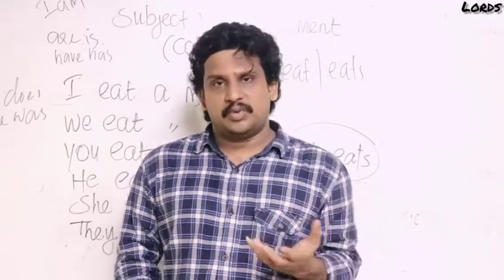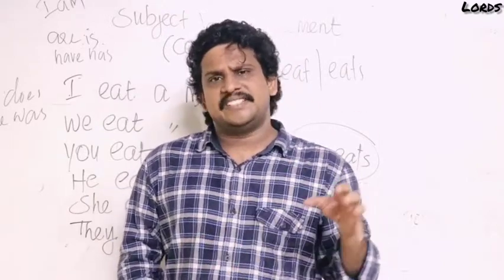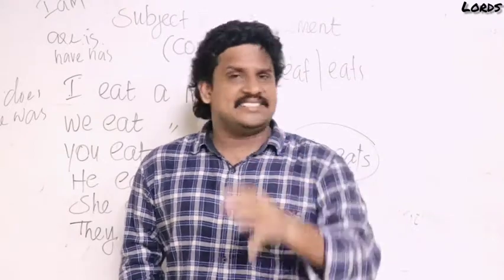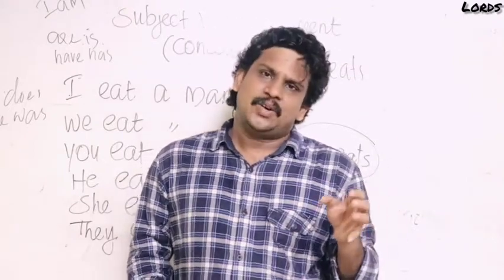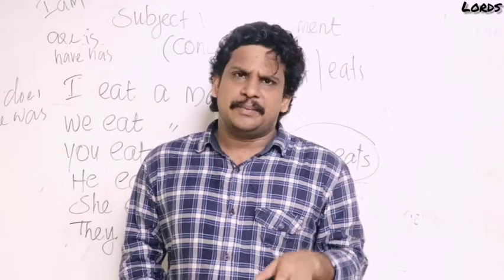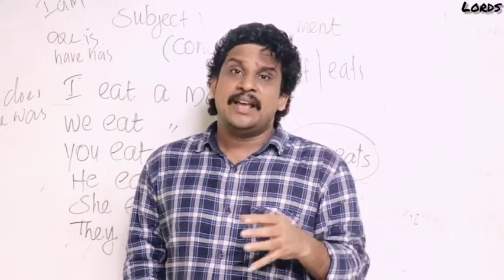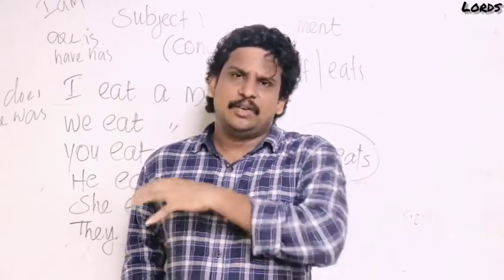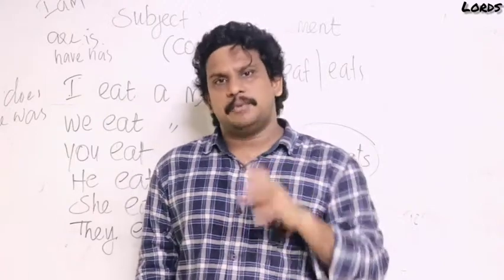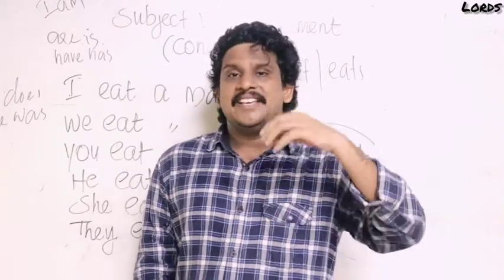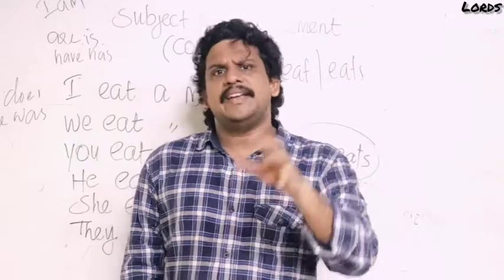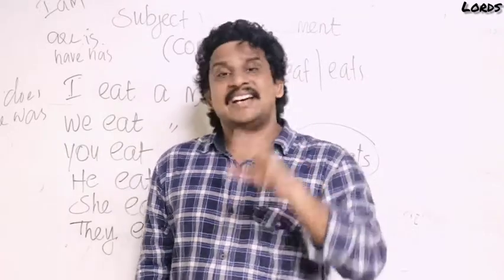Okay, personal pronouns. First person: I, we plural. Second person: you plural. Third person: he, she, it singular, they plural. That is singular number and plural number. The base form of a noun is always singular. By adding s or es we get the plural. But the base form of a verb is always plural. By adding s or es we get the singular form.